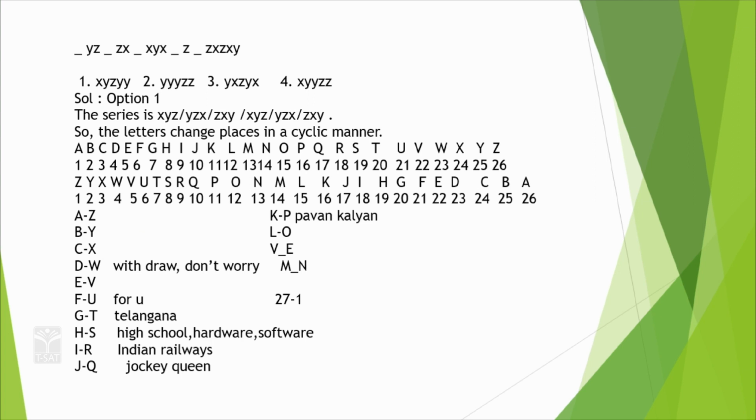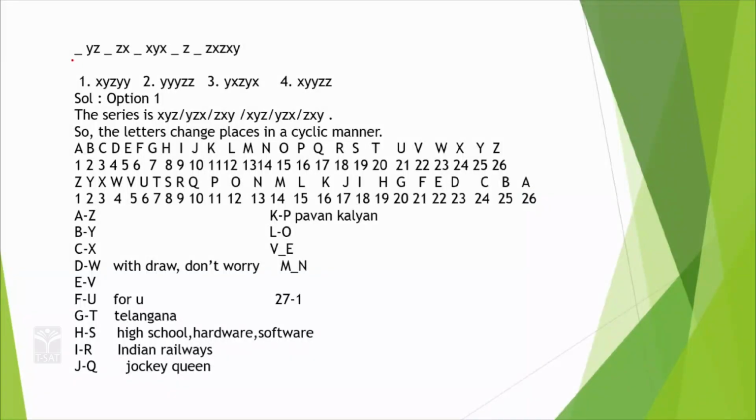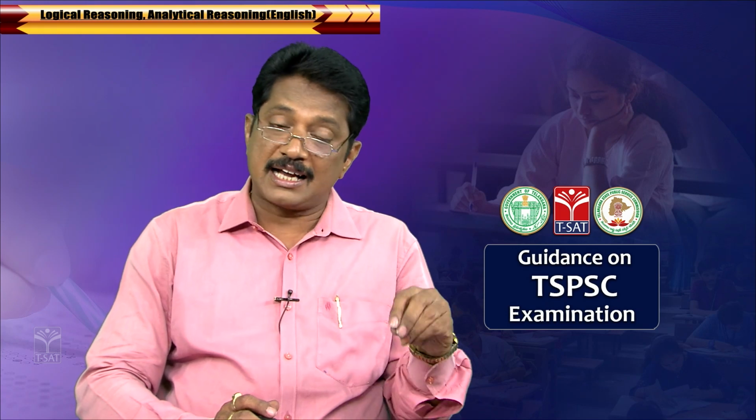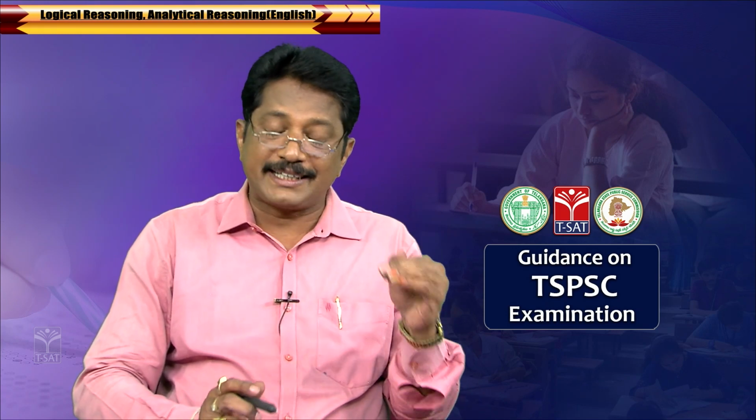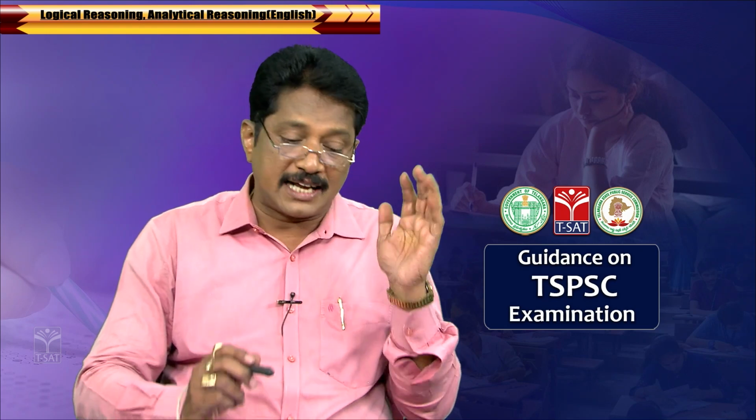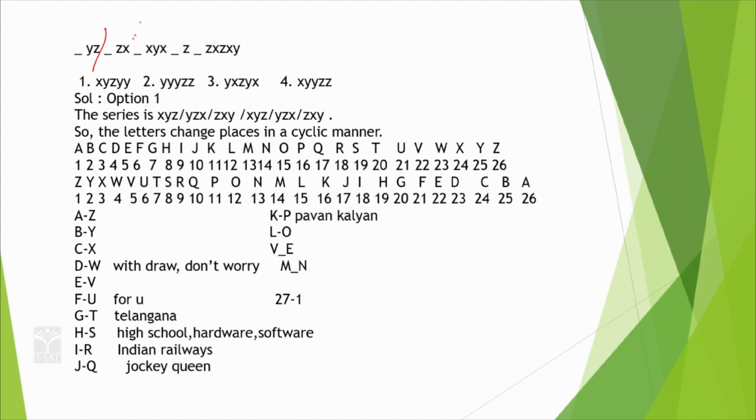And one more. So, here YZ, ZX, this is called alphabet series. So, letter series means you have to count all those things. 1, 2, 3, 4, 5, 6, 7, 8, 9, 10, 11, 12, 13, 14, 15, 16, 17, 18. There are 18 letters. You have to divide the 18 letters as 3 groups, each one carries 6, or 6 groups, each one has 3. So, better to take it as 6 groups, each one has 3. So, this is one group, one group, one group, one group, one group. So, it is very clear.